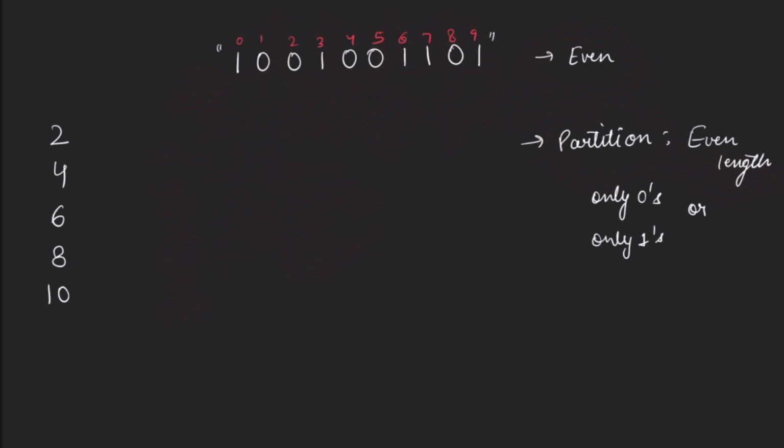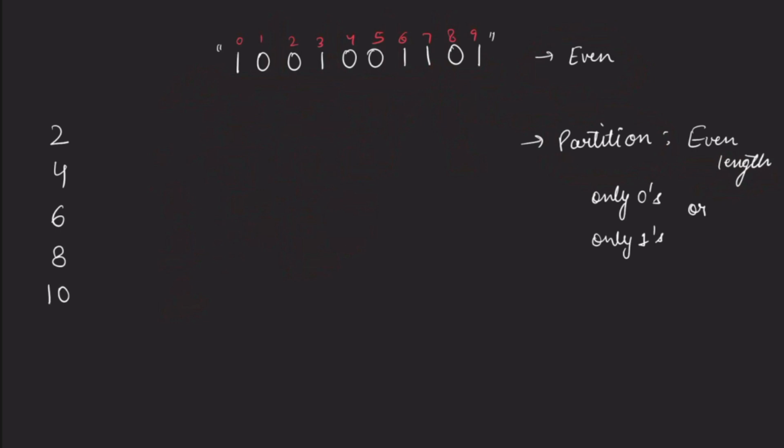Now what if we had partitioned it into substrings of length 4? In that case, what would happen is that here you would have said that okay, 2 changes are required. Then in this again you would say 2 changes are required, and then here also you would say 1 change is required. But see, this gave you 5 changes, which is not the optimal answer, which is not the minimum answer, right? That's why we are splitting it into substrings of length 2, so that we can get the minimum number of changes required in lesser time.